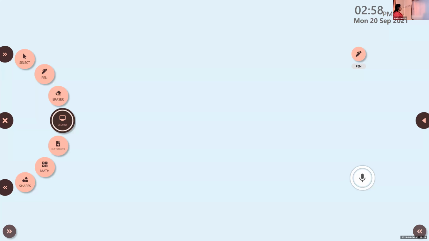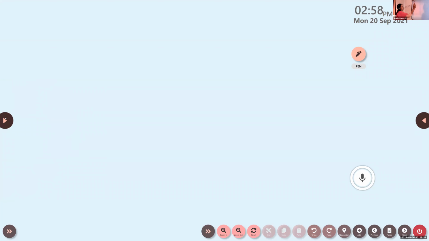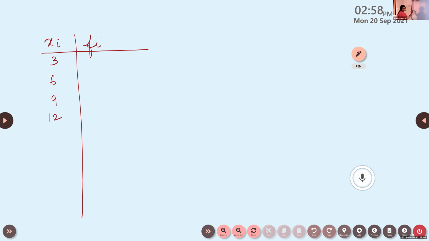And the data is given like this. Instead of intervals, it is given as Xi and Fi. Xi values are 3, 6, 9, 12, 13, 15, 21, 22.